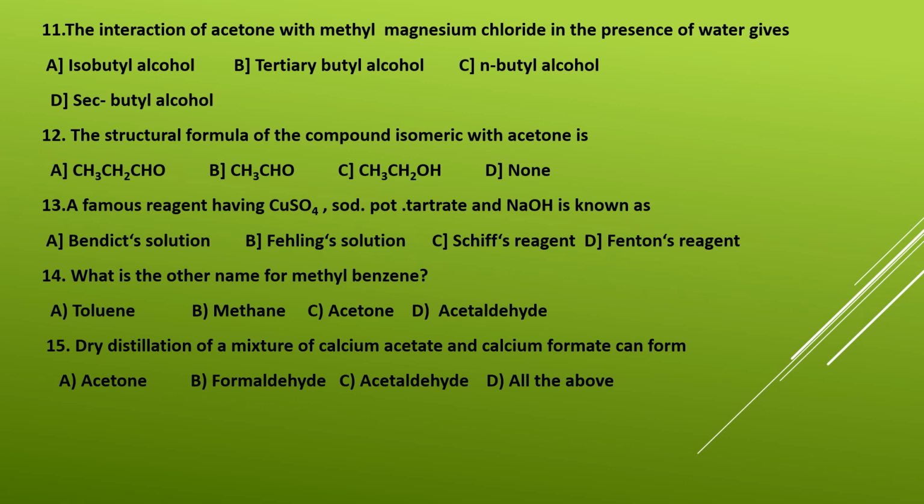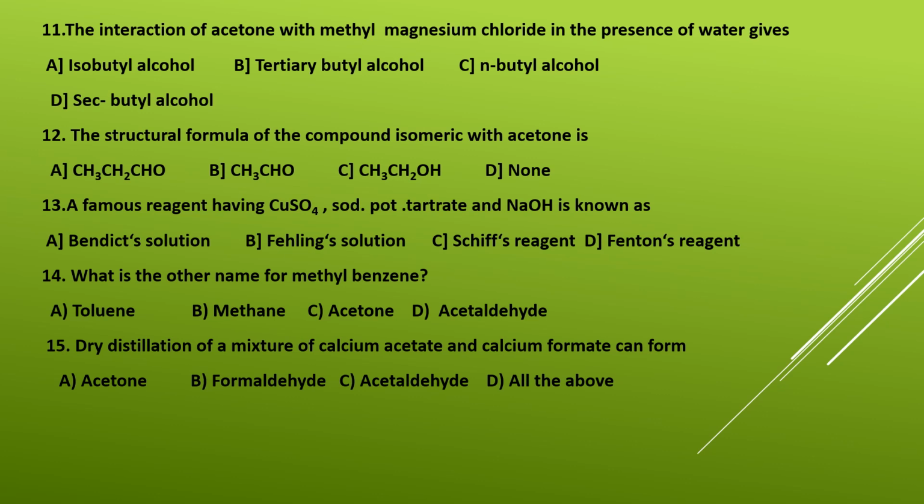Question number 14. What is the other name for methylbenzene? Options: toluene, methane, acetone, and acetaldehyde. Methylbenzene is nothing but a methyl group on benzene ring, C6H5CH3. It can also be called as toluene. So option A is your right answer.